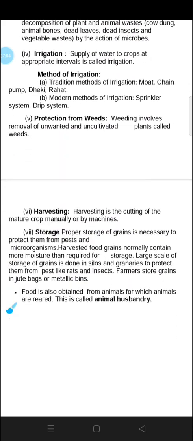After that, the next method is irrigation. Irrigation is the supply of water to the crops. Appropriate intervals are given to the crops. There are different methods of irrigation. Some methods were traditional and nowadays modern methods are used. Traditional methods of irrigation are moat, chain pump, dhekli, rahat. They are all traditional methods that were earlier used by the people.